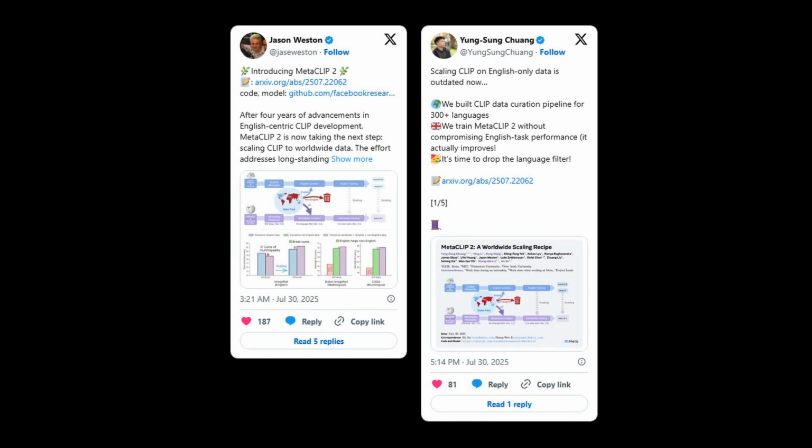Alright, and as you might expect, the community on X is buzzing about this. The authors themselves are really driving the conversation, highlighting that the era of scaling contrastive language image pre-training models on just English data is, well, outdated. They're pointing to their new data curation pipeline that handles over 300 languages. And a key point they're making is that this isn't a trade-off. Training on worldwide data actually improves the model's English performance. The big takeaway seems to be a call to action. It's time to drop the English-only language filter.